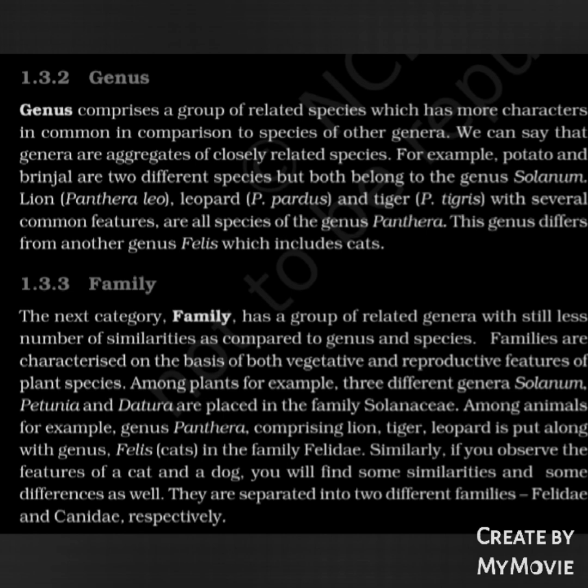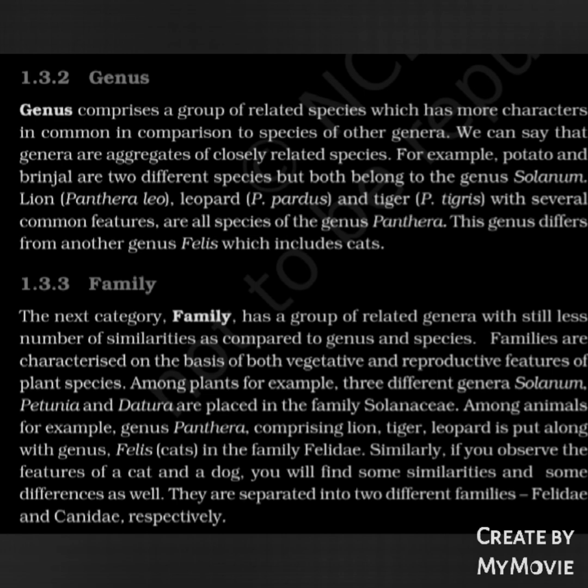Family. The next category, family, has a group of related genera with still fewer similarities as compared to genus and species. Families are characterized on the basis of both vegetative and reproductive features of plant species. Among plants, for example, three different genera, Solanum, Petunia, and Datura, are placed in the family Solanaceae.